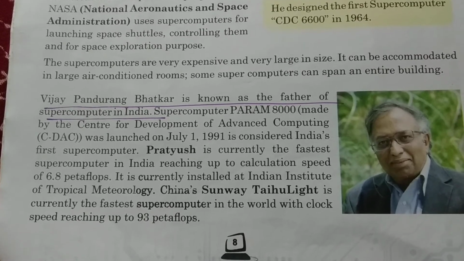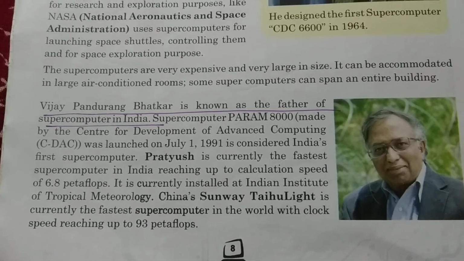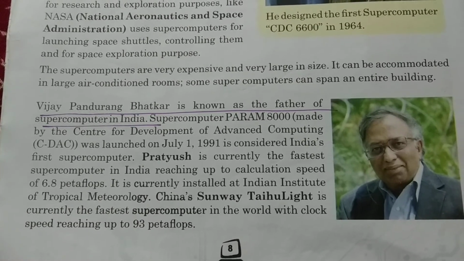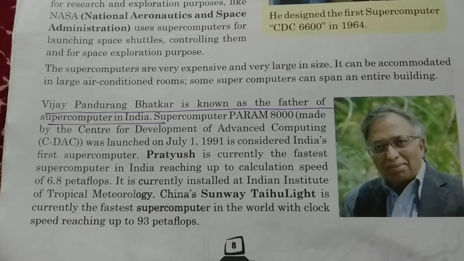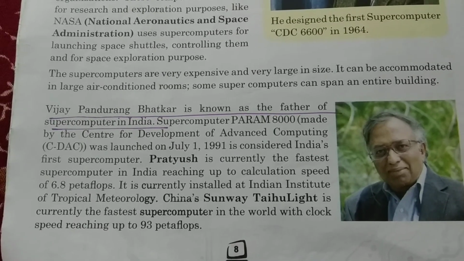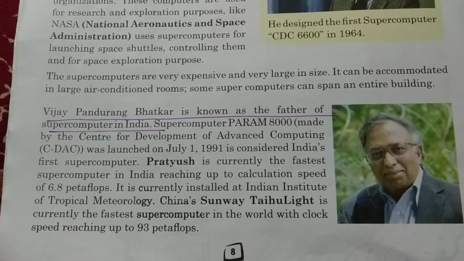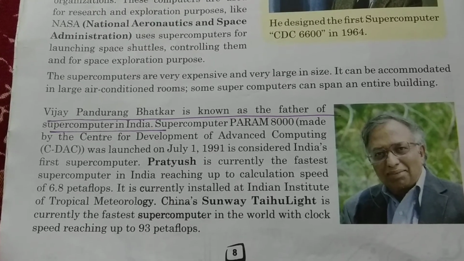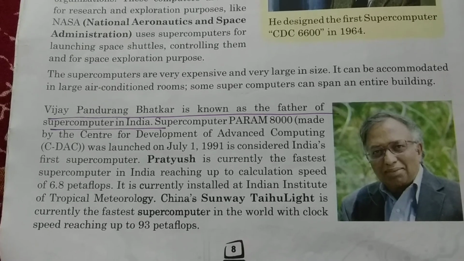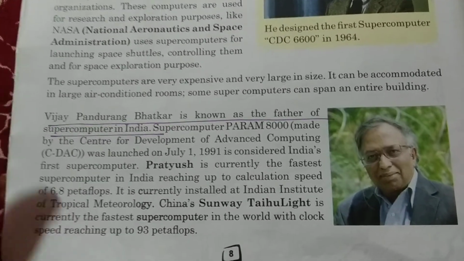China's Sunway Taihulite is currently the fastest supercomputer in the world, with speed reaching up to 93 petaflops. You see, in India what we have is 6.8 petaflops. But in the world, the fastest supercomputer is manufactured by China, and the name is Sunway Taihulite.